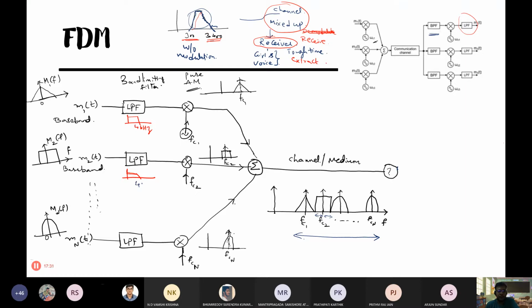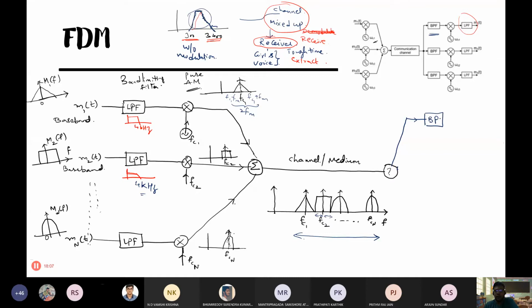So that is the AM, right? When the maximum frequency in the message signal is 4 kilohertz, or FM hertz, then the bandwidth of pure AM is 2 FM. So FC1 plus FM here, FC1 minus FM here. So the overall bandwidth of an AM wave is 2 FM after modulation. So 8 kilohertz for me, 8 kilohertz for that girl, 8 kilohertz for some other person, and so on. See, now they are separated in frequency. So now you can easily distribute them to the individual users.